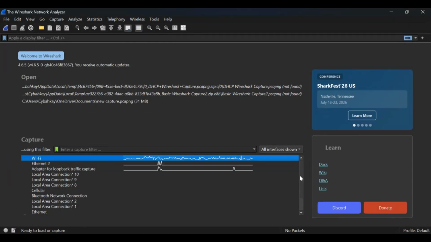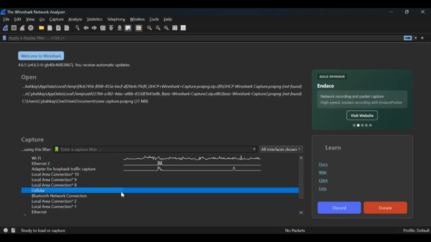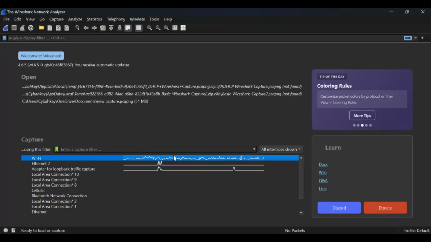I will start capturing from Wi-Fi. If you want to start capturing packets from Wi-Fi or any interface, you right click on it, then you will see something like start capturing. Before you start capturing, you must wait to see signal, this zigzag line. You must wait to see it before you can start capturing any packet from any interface.